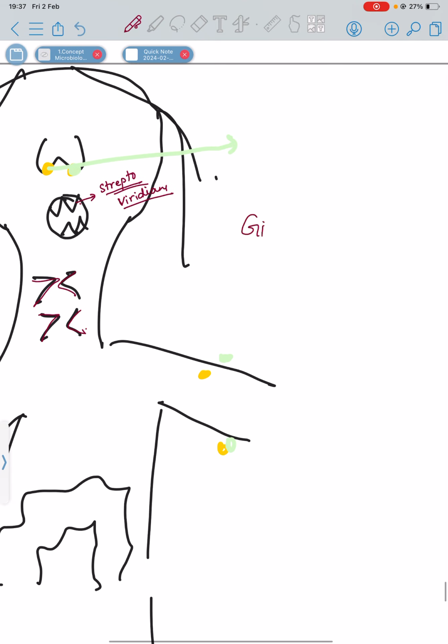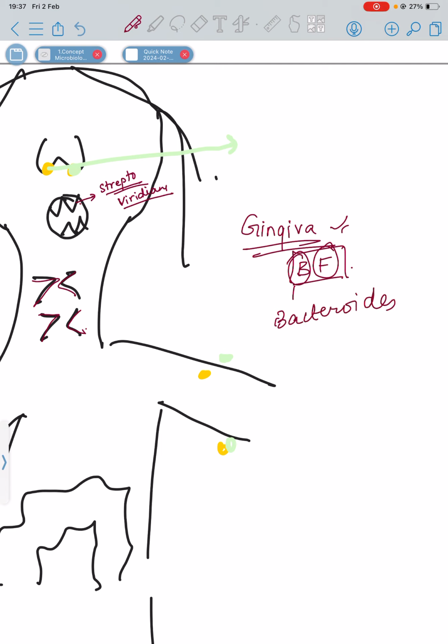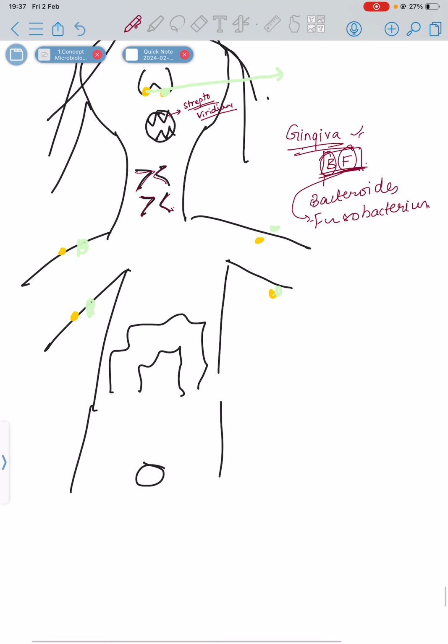Now in the gingiva, nice to note, this BF is found. Boyfriend is found in the gingiva. Your boyfriend is found in the gums. What is B? Bacteroides. And F is Fusobacterium. BF is found in the gingiva. What is found in the intestine? B again, for Bacteroides, and E for our very favorite E. coli. BF is found in the gingiva, BE is found in the intestine.